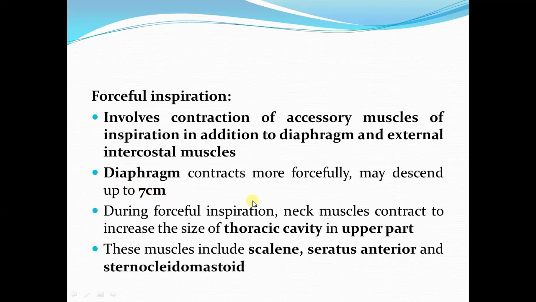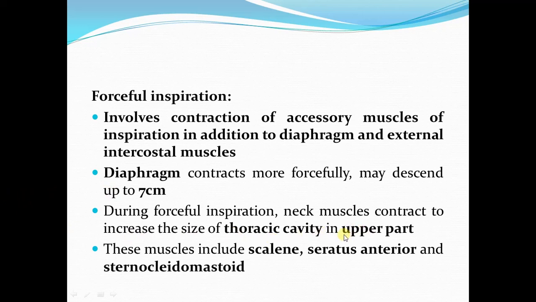Moreover, there is contraction of the neck muscles, which are the scalene, serratus anterior and sternocleidomastoid. Contraction of these muscles causes an increase in the size of the thoracic cavity in the upper part.